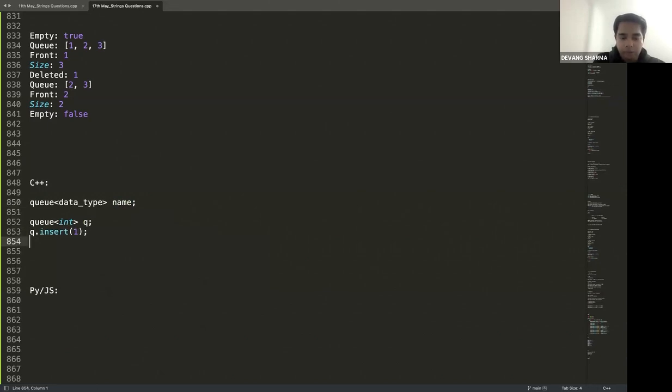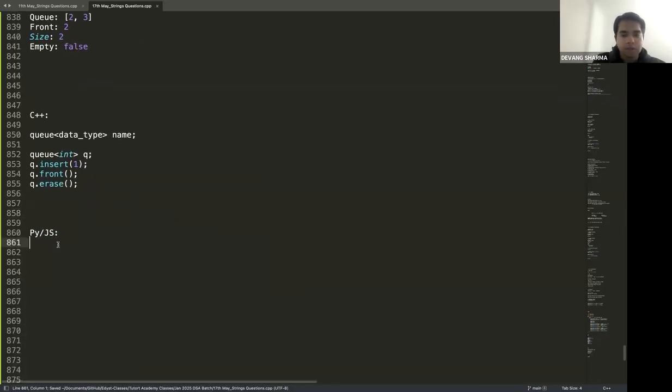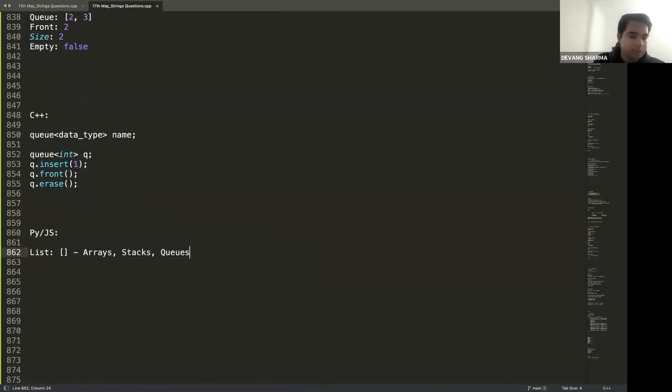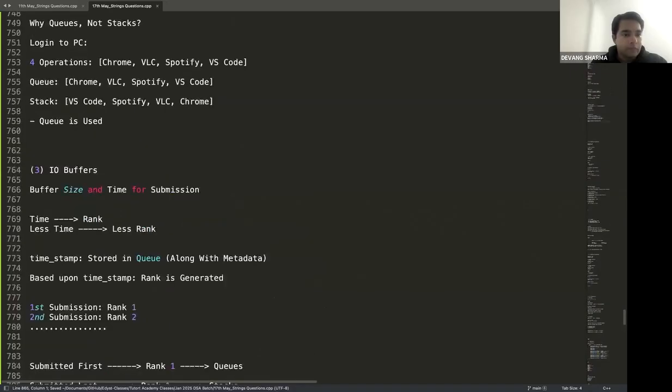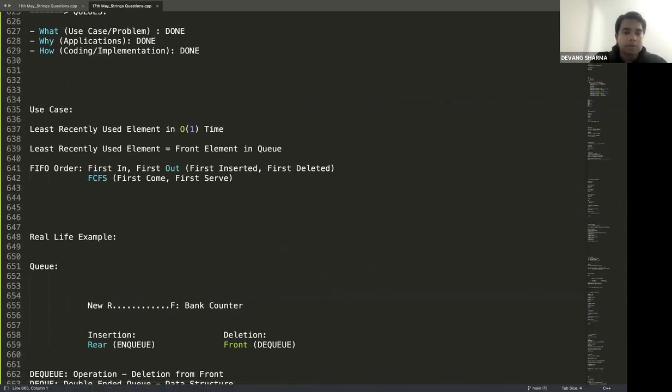Q dot front is in C++, and Q dot erase. Okay. In Python or JavaScript, guys, there's a list which works with arrays, stacks, queues, array list. Okay. All of them. That's pretty much all the theory in terms of stack and queues.